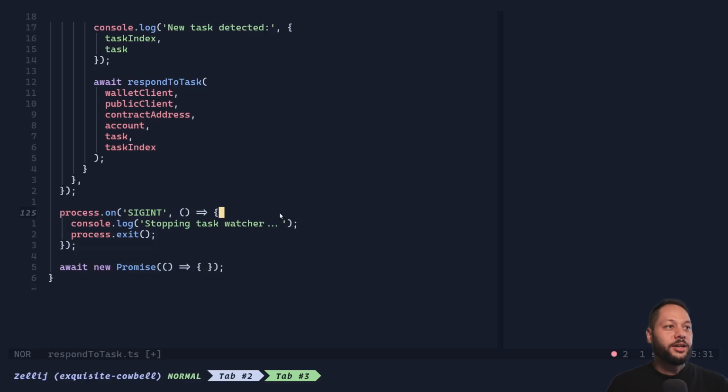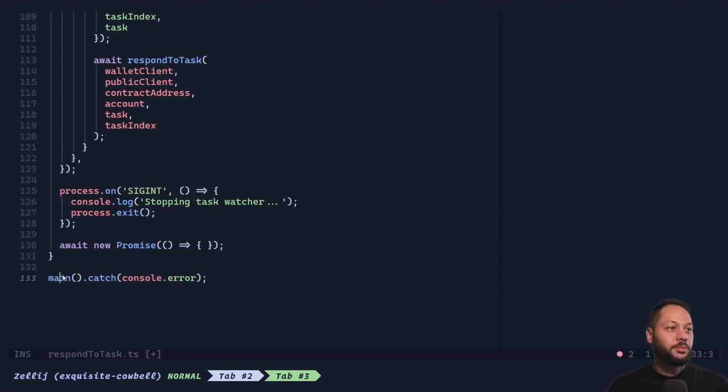And then these lines right here are basically to keep our script running forever until we hit Control-C in our terminal. This is telling this script to wait for that Control-C signal, and then it will cleanly shut down. And then down here, we're awaiting a promise that will never come, and that's what keeps the script running forever. Then again, the last step is to call this main function and then catch any errors.